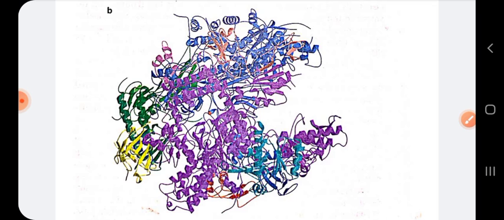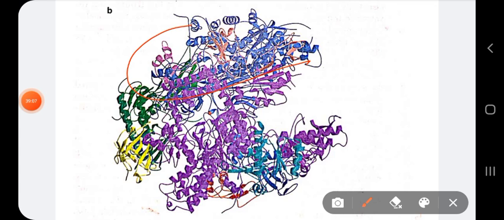And the two pincers, the two fingers of this crab's claw can be resembled with the beta and beta dash subunit, comparing to the RPB1 and RPB2 in case of eukaryotic RNA polymerase. Now there is an active site which is made up of the regions from both of these beta and beta dash subunit found at the base of the pincers with a region called active center cleft.